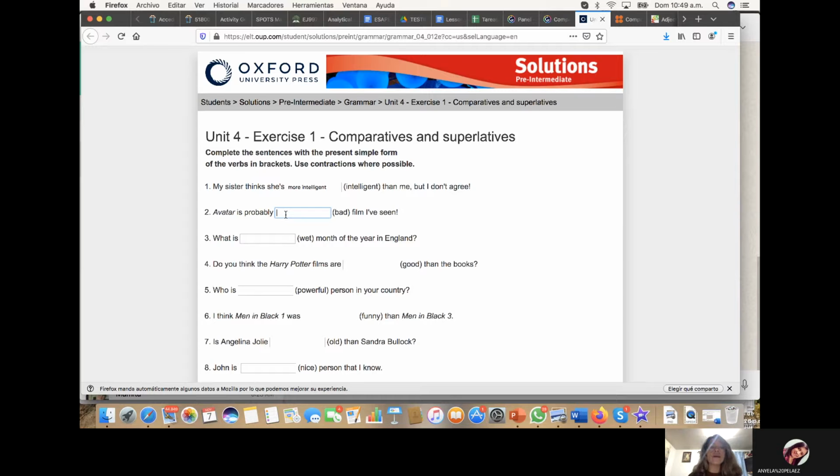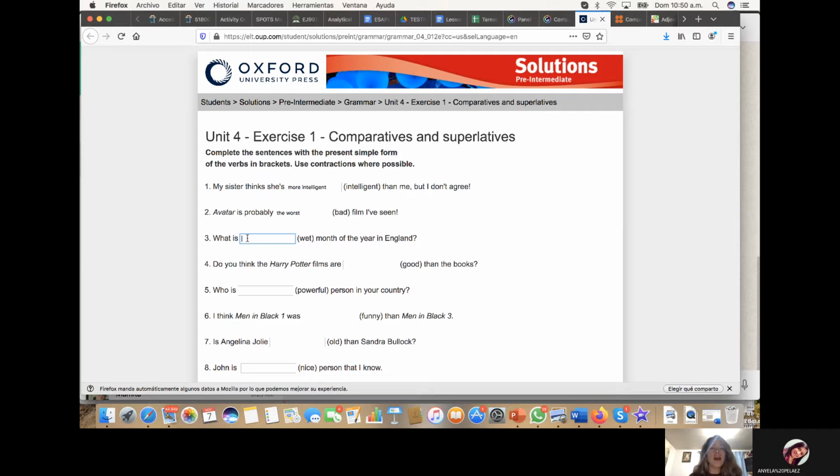Avatar is probably bad, but remember, bad is irregular. For superlatives we have to use the first, and the correct form for bad in the superlative is worst. So it's going to be: Avatar is probably the worst film I've seen.